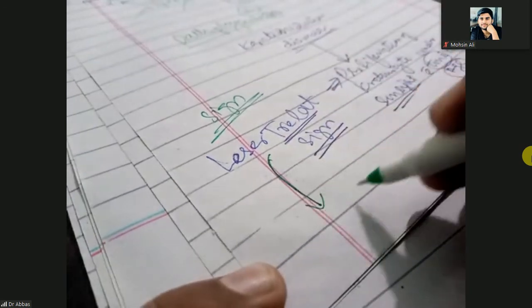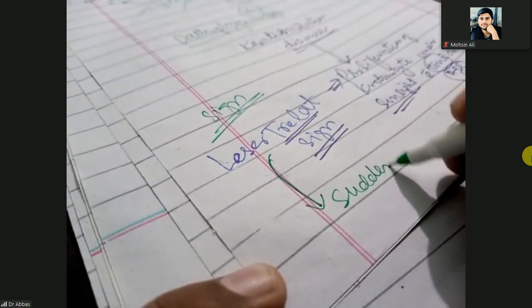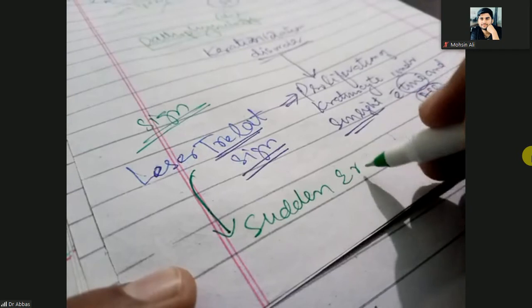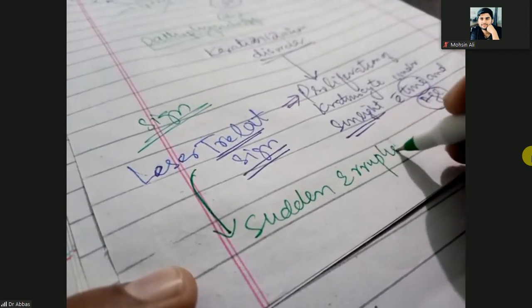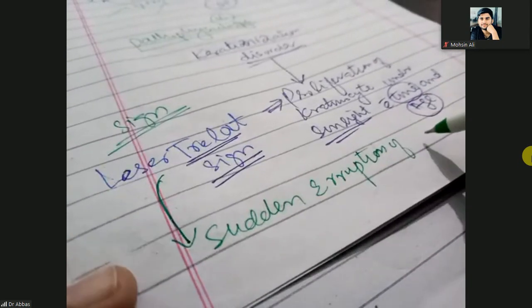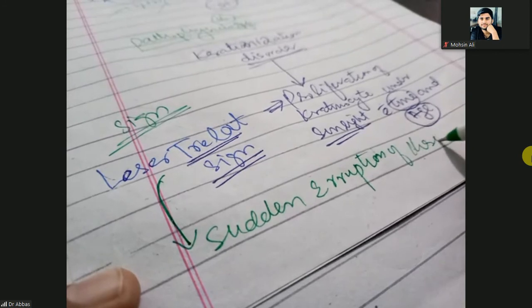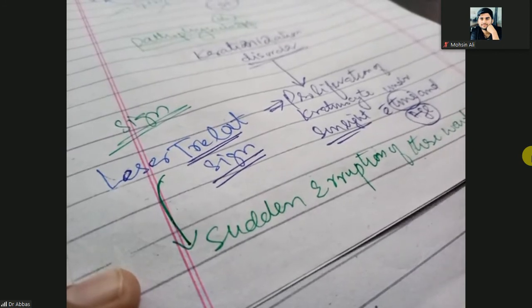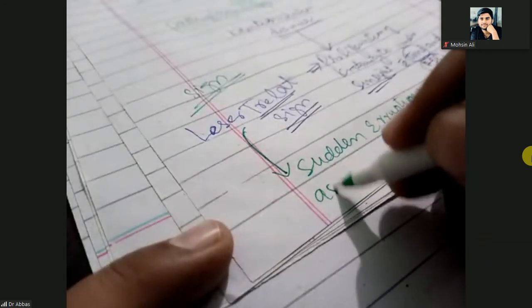It means sudden eruption of these warts associated with